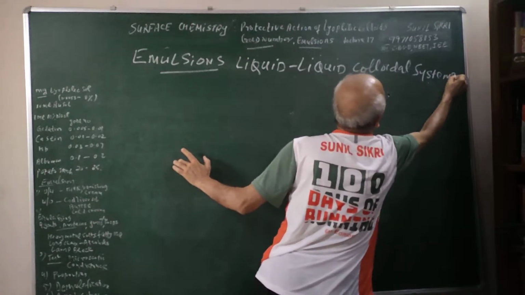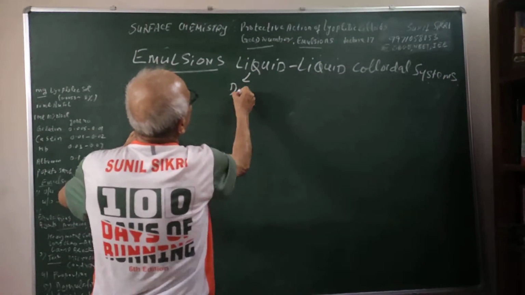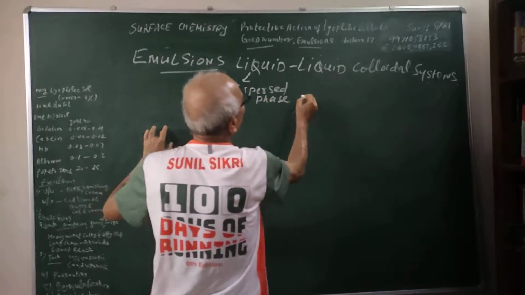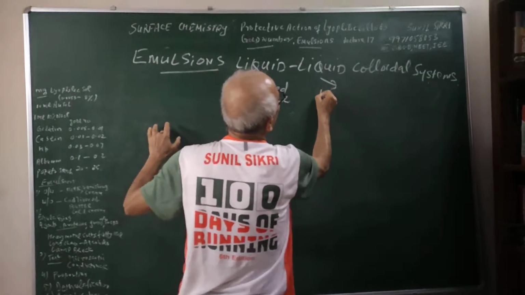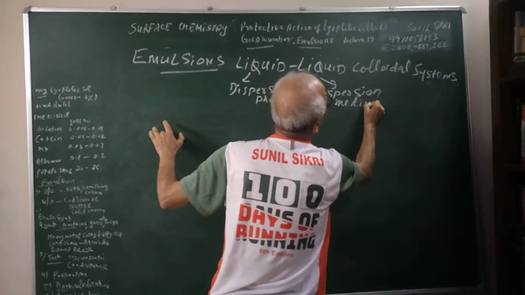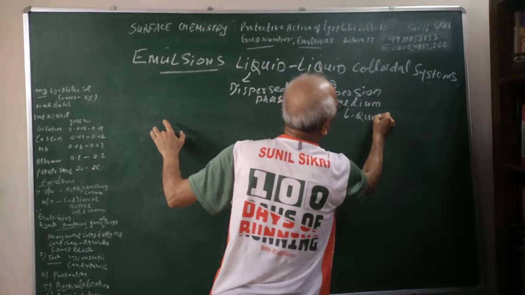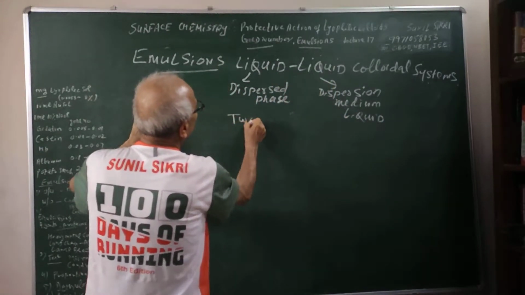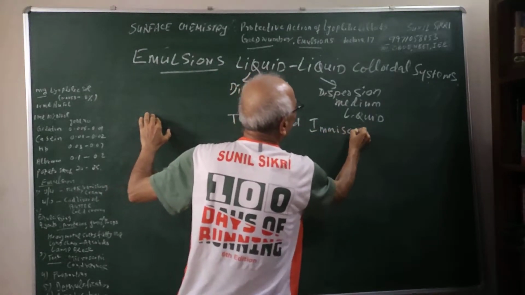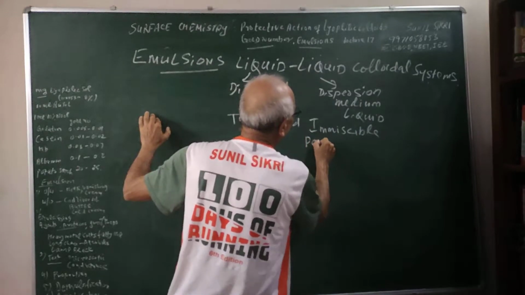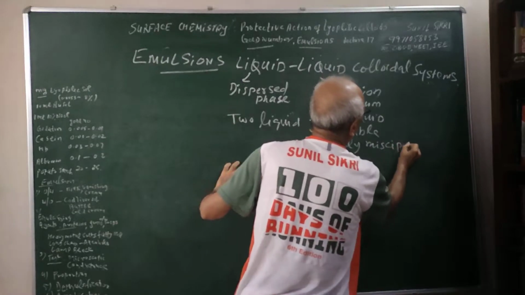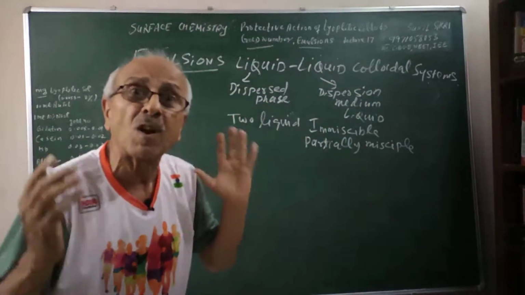That means the dispersed phase is liquid and dispersion medium is also liquid. Both are liquid, and the two liquids which I am talking about are usually immiscible or partially miscible.